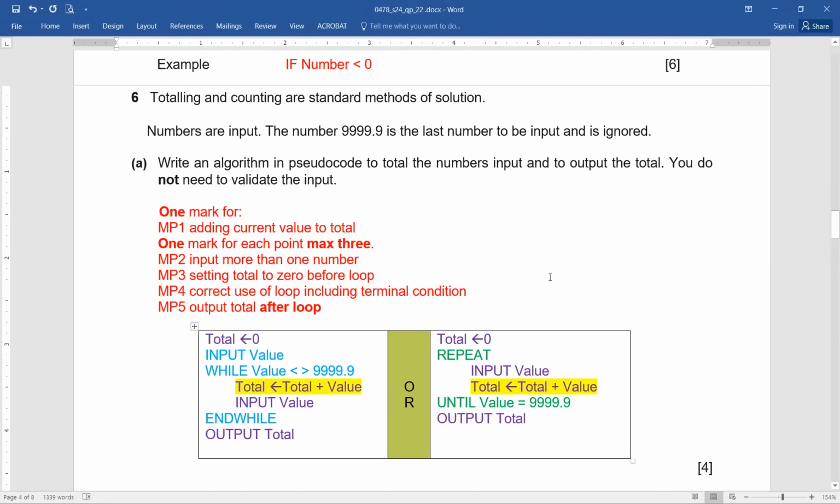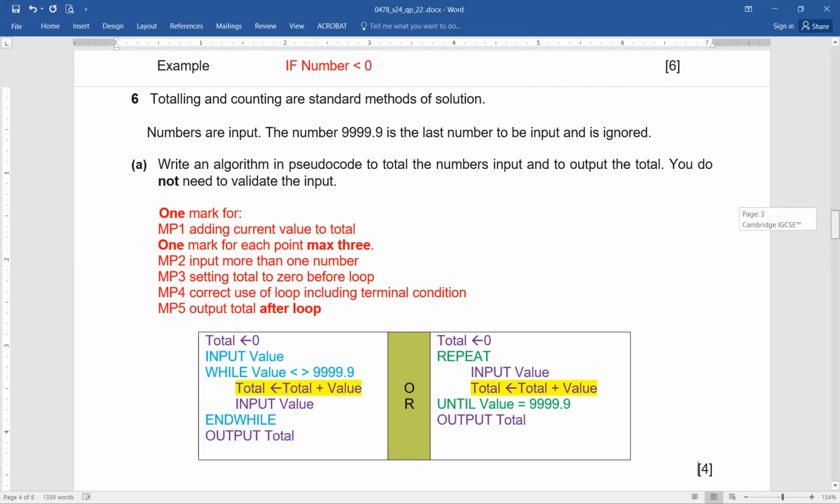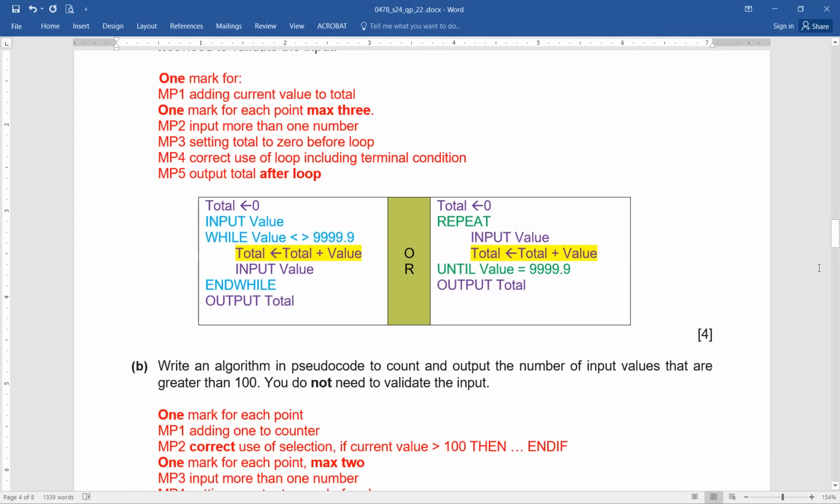Okay, that's a very good discussion regarding the totaling concept. Now let's move on to the next one. Now the next one is counting. Isn't it easy also? Now, just one thing, since they've mentioned that we are not supposed to be worried about validation, so please, validation is not at all required. Understood? Even if you are doing it, you will not score any mark for that. You can see for yourself in the marking criteria, they have not mentioned any mark for validation because this was not their requirement. So even if you are doing it, that will not gain you any mark at all.